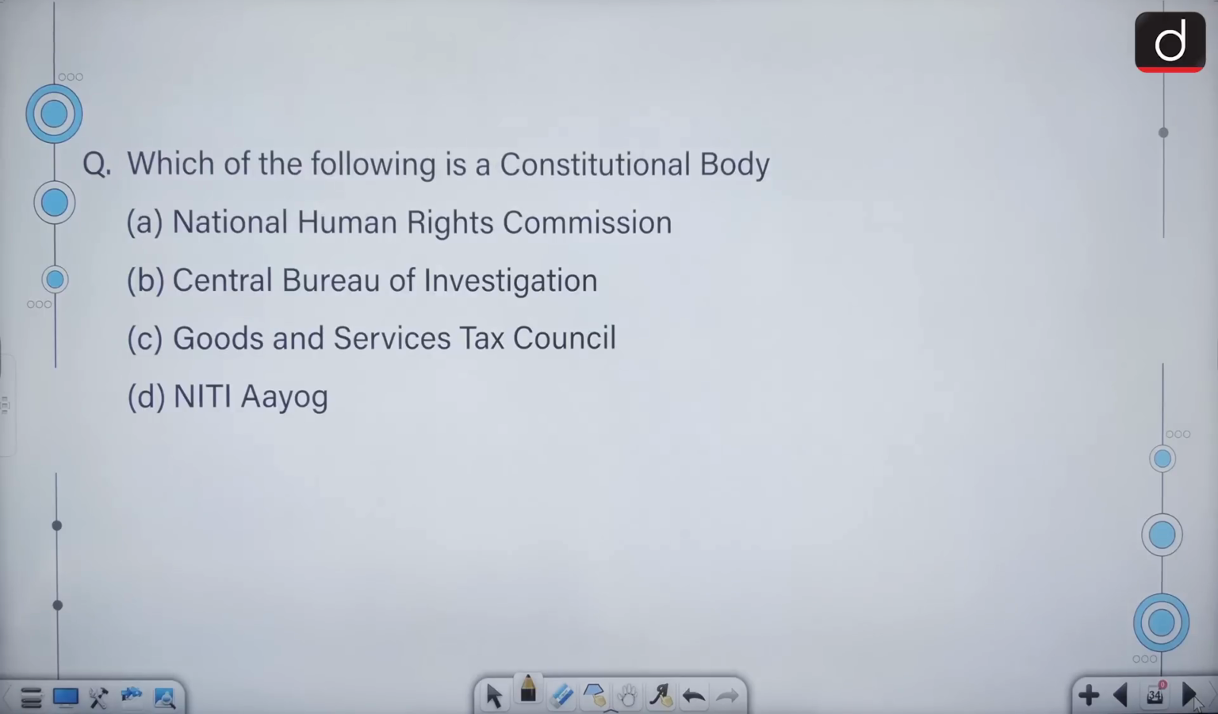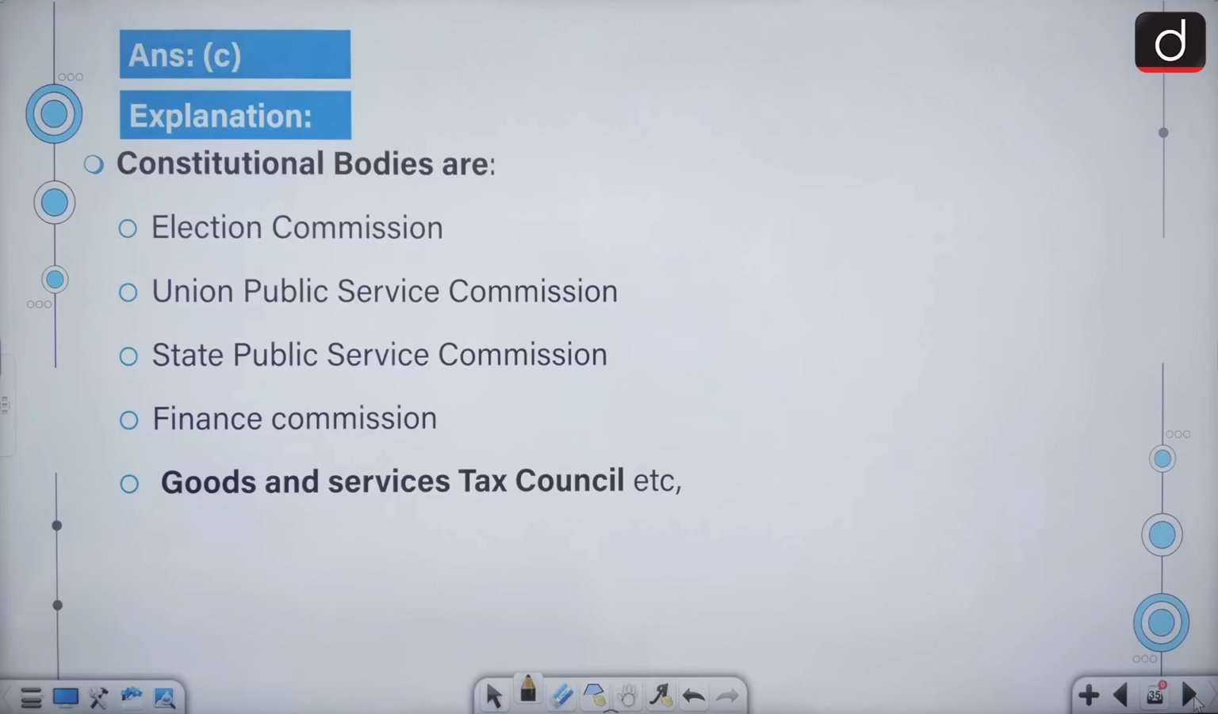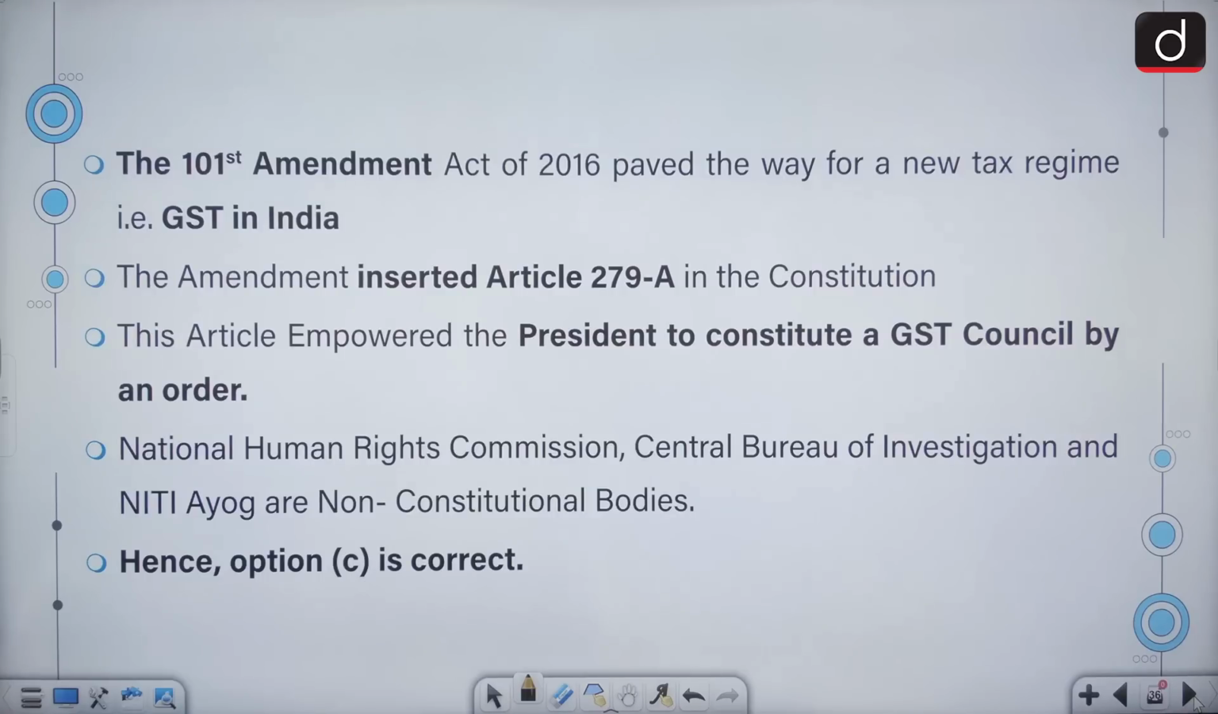Which of the following is a constitutional body? The correct answer from amongst the given options is the Goods and Services Tax Council. Constitutional bodies include the Election Commission, UPSC, SPSC, Finance Commission, and GST Council. The 101st Amendment Act of 2016 paved the way for a new tax regime, GST, in India. The amendment inserted Article 279A of the Constitution, and the article empowered the President to constitute a GST Council by an order. National Human Rights Commission, Central Bureau of Investigation, and Niti Aayog are non-constitutional bodies.